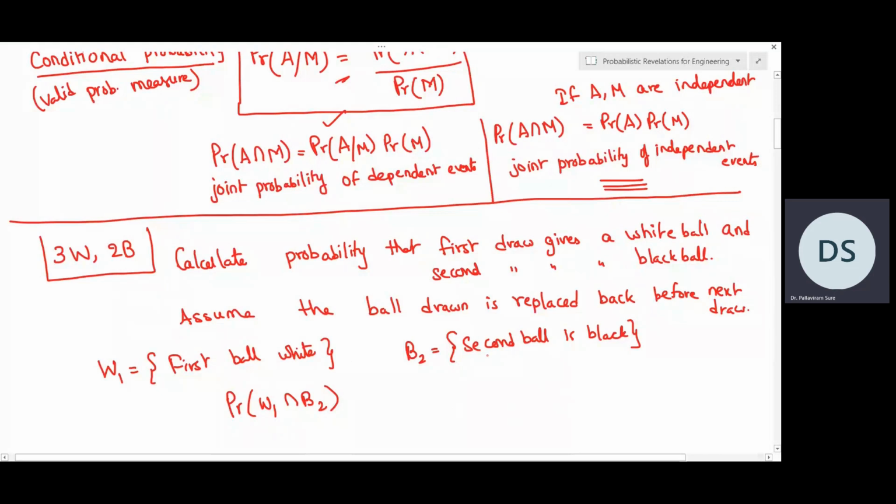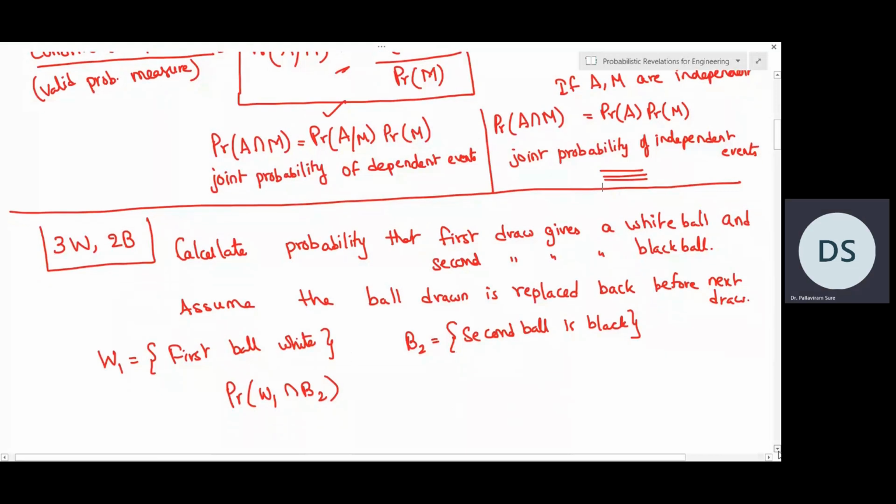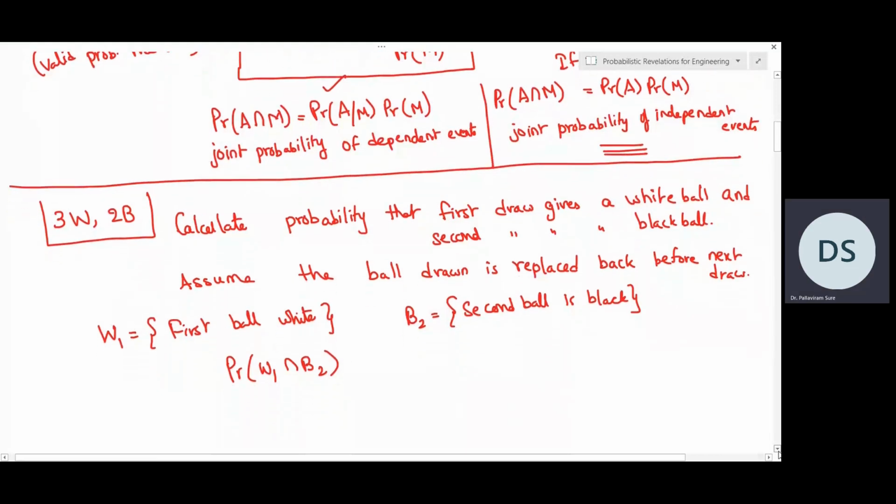That means the first event has not given any dependency towards the second event. It's fresh. Again, you have 3 white balls, 2 black balls, and the probabilities remain the same. So hence, W1 and B2 are independent. The second ball does not depend on what the first ball is because all the balls have been replaced back.